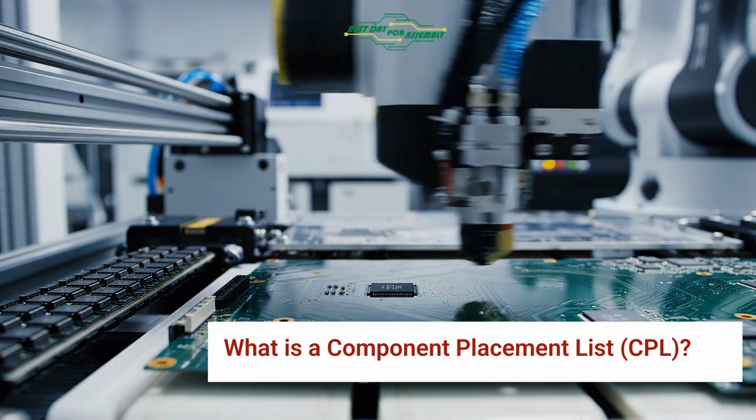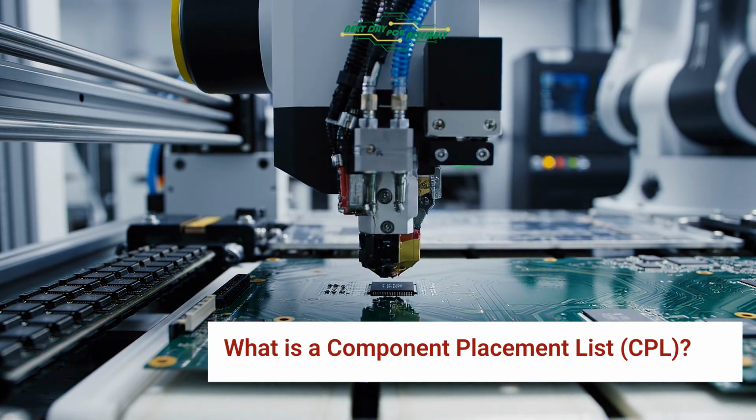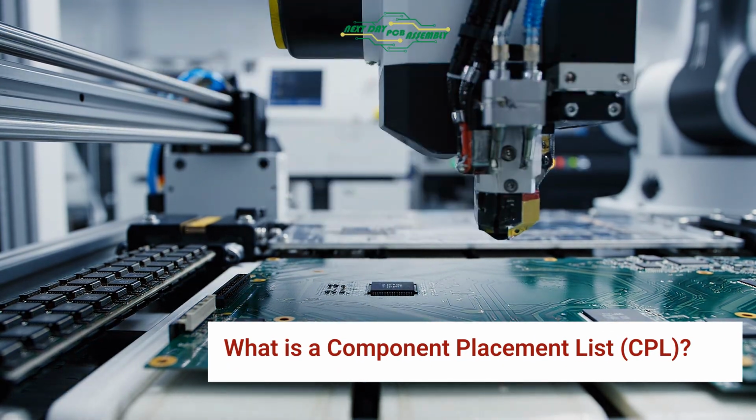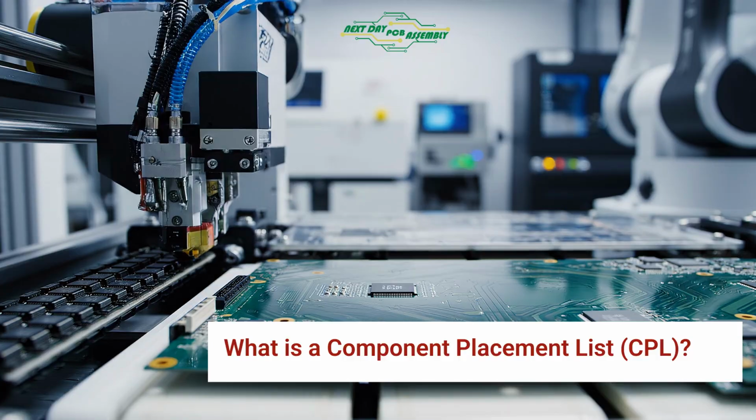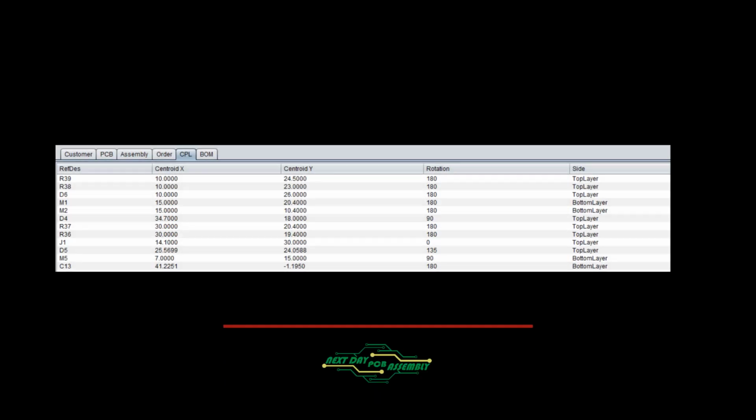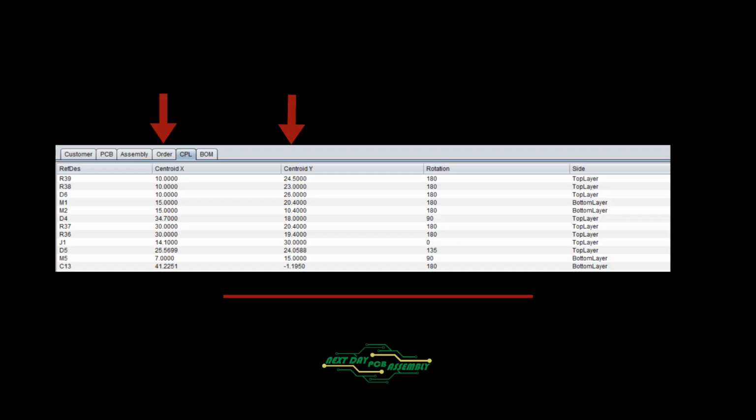Understanding component placement lists in PCB assembly is essential for successful pick-and-place setup and reliable production outcomes. A CPL is a file containing the X and Y locations of every part to be placed on a PCB. A CPL must contain the X and Y locations of each component, the reference designator of each component, the side of the board each component is to be placed, top or bottom, the rotation of each component.